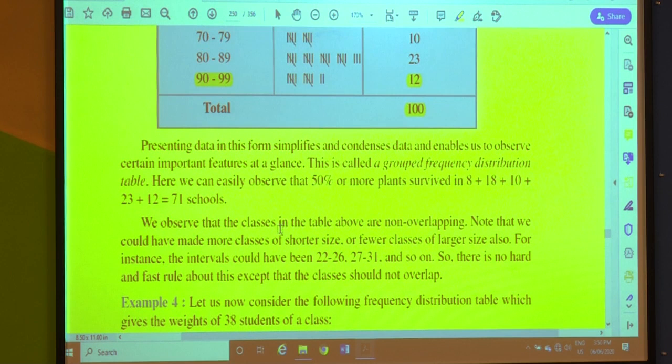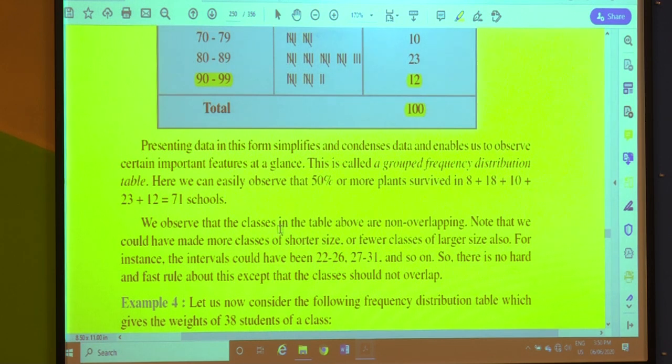Presenting data in this form simplifies and condenses data, and when data is presented in such a simplified form, what happens? It enables us to observe certain important features at a glance.